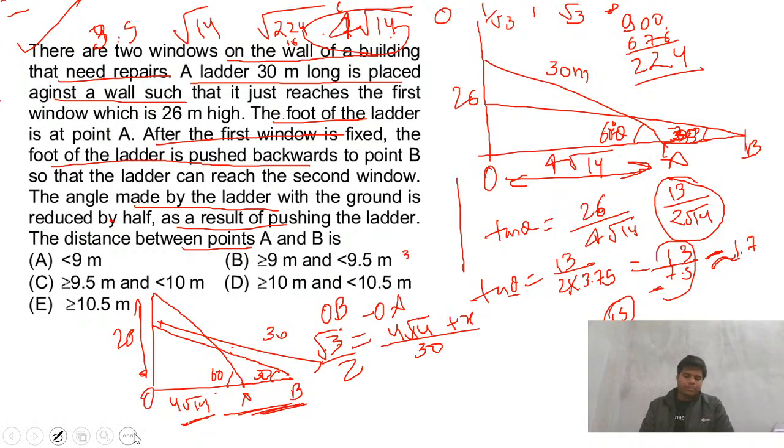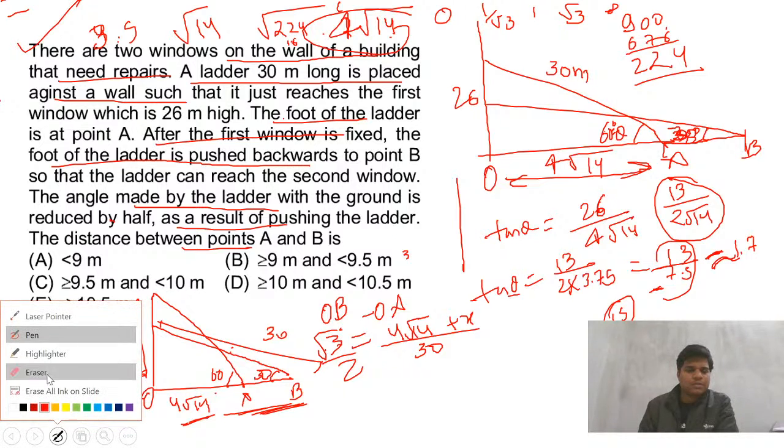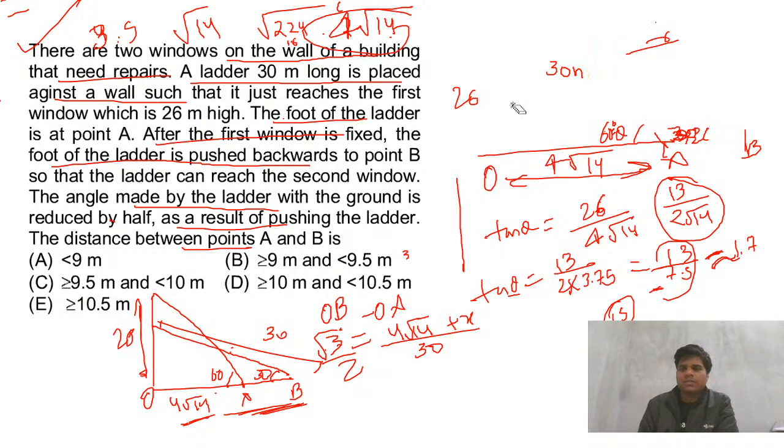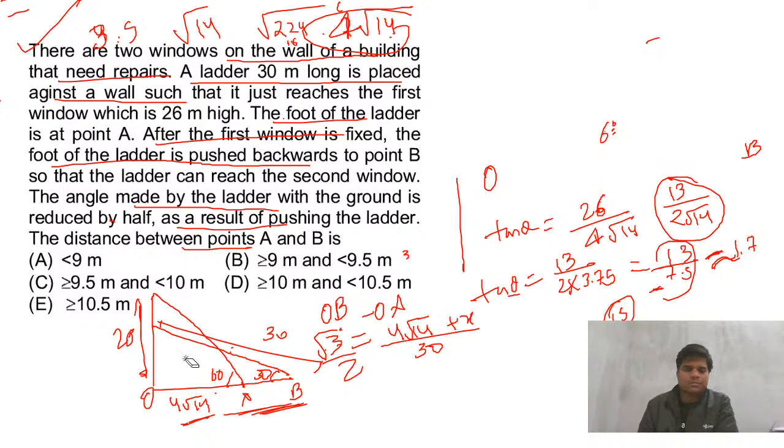Now again, do the approximation. As I told in the paper, there will be too many questions like these. Approximation is the thing. Yeah, we will go by the question. Fine. Now let's again do this approximation.